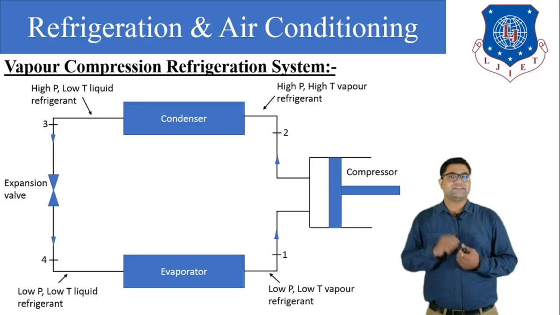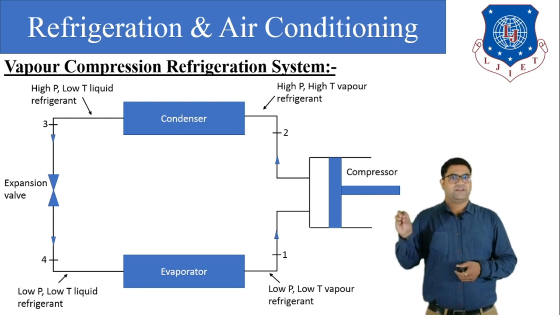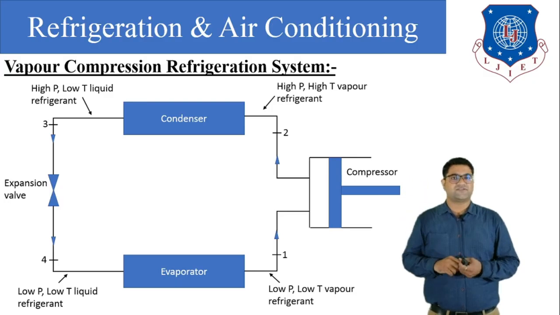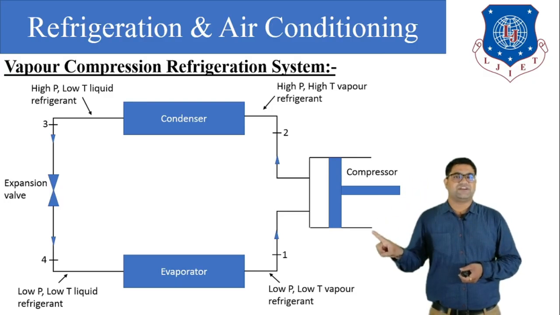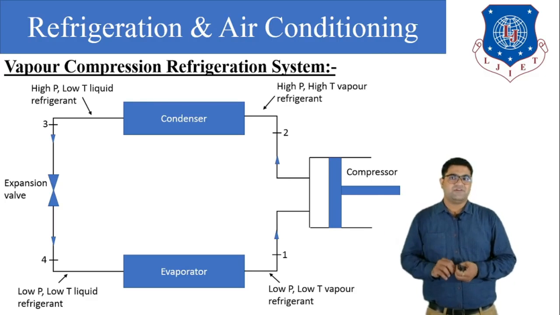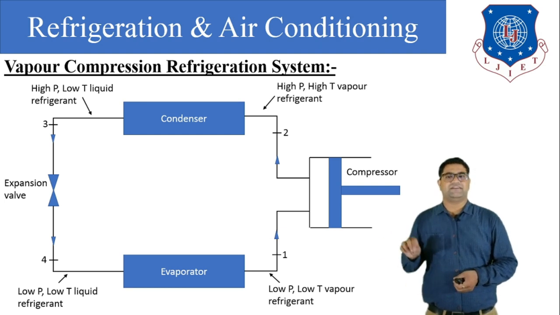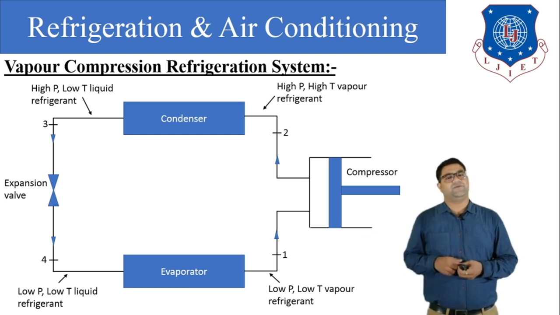Now during this, what happens? In the expansion device, the enthalpy of the liquid refrigerant remains constant. Here you have to understand this: in the condenser, the pressure remained constant, and in the expansion device, the enthalpy remains constant. Now this low pressure, low temperature liquid refrigerant will enter the evaporator.